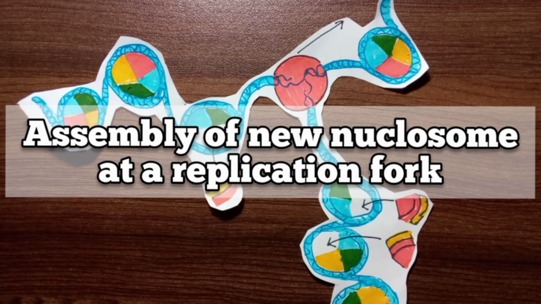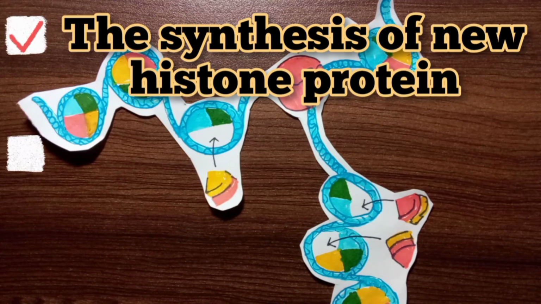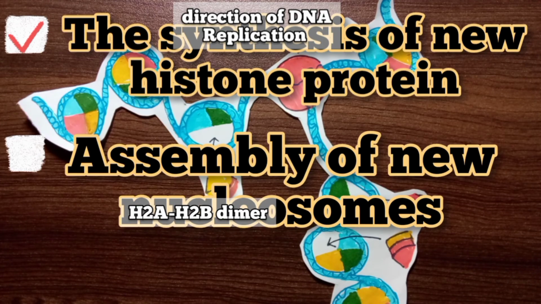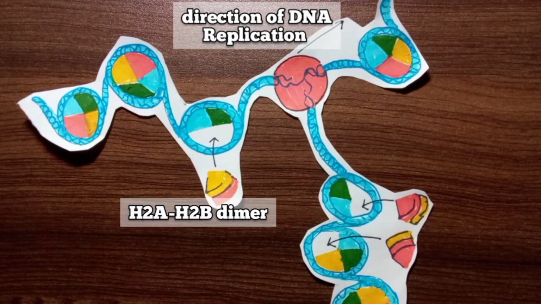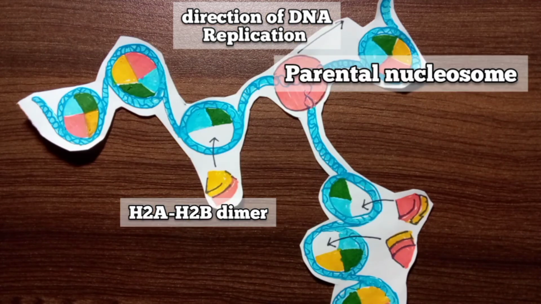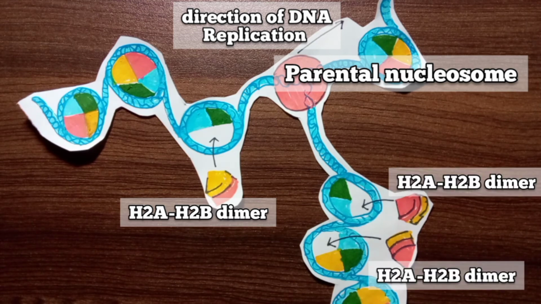Therefore, when DNA is replicated, the histone complement must be doubled so that all the nucleosomes are duplicated. Doubling involves 2 processes: the synthesis of new histone proteins and the assembly of new nucleosomes. Most histone synthesis occurs during a stage of the cell cycle so as to be coordinated with DNA replication.